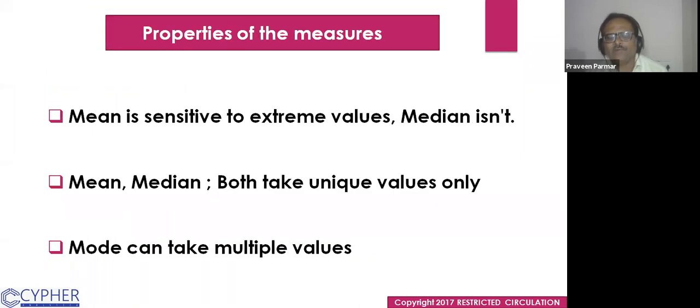It involves all the values when we find the mean of some data. Median is a partition measure where we divide the data. First, we arrange the data in ascending or descending order. Then we divide the data in two parts. The middlemost value is called the median. Mode is a frequency measure. The value of highest frequency is called the mode.